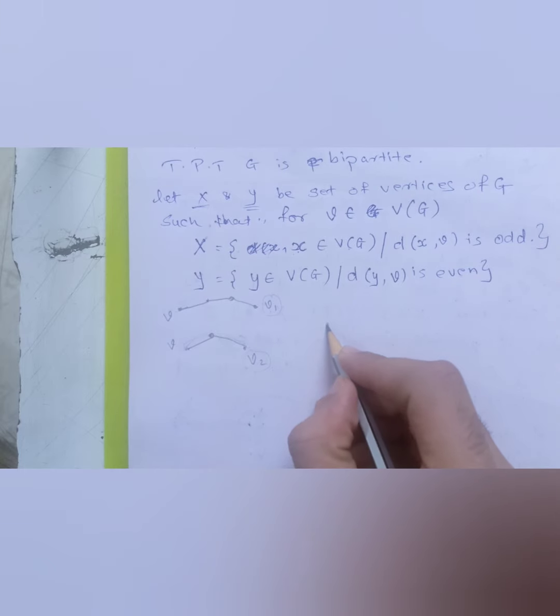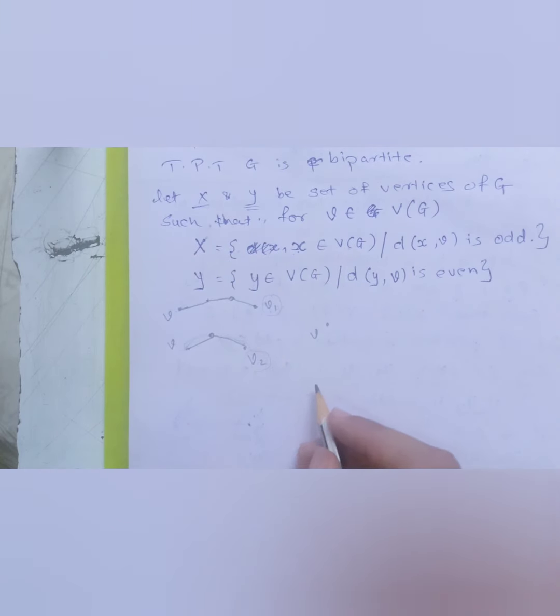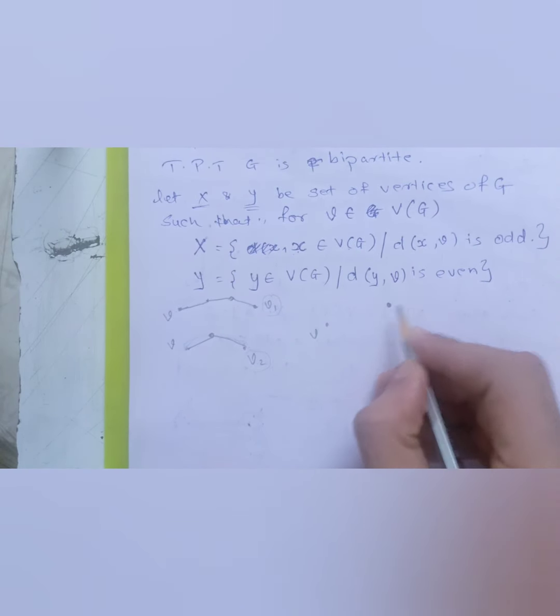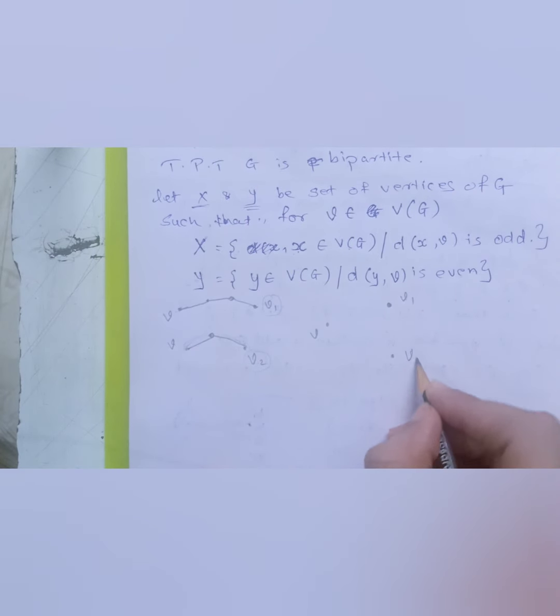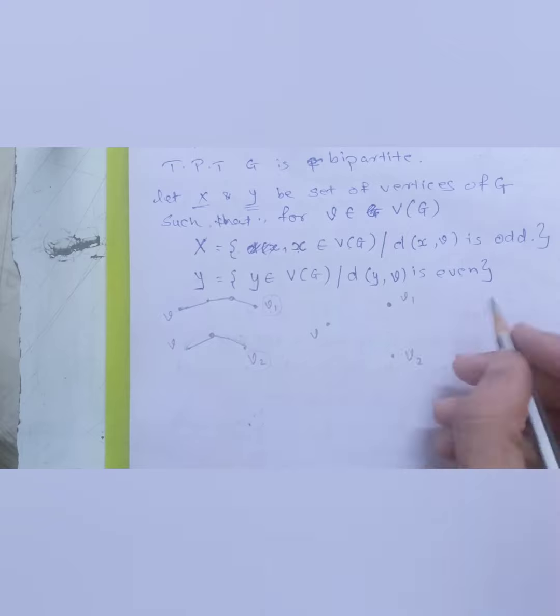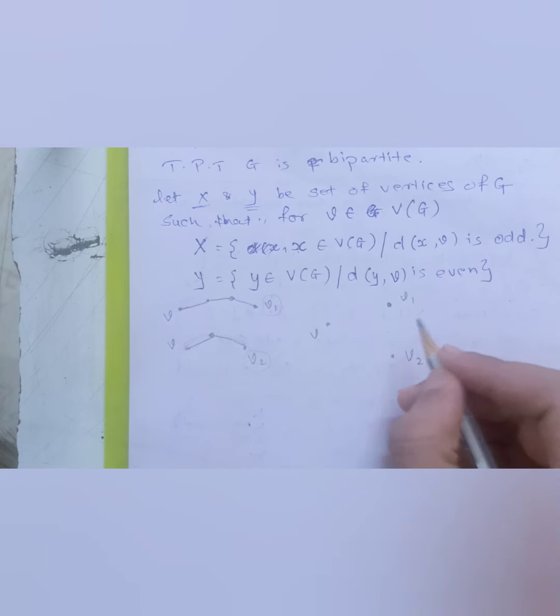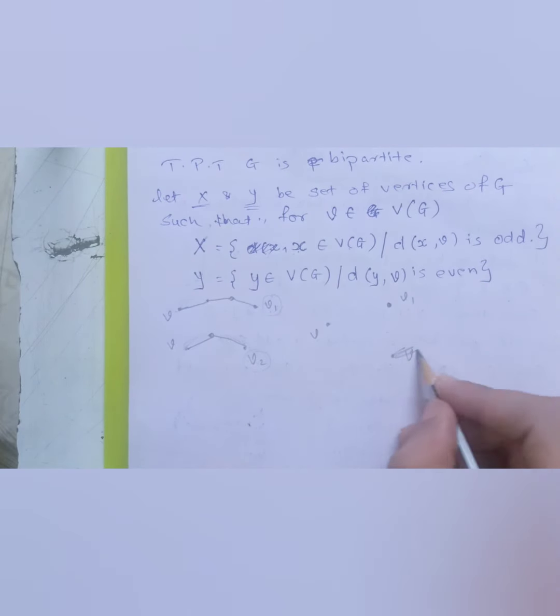Now there comes a question. If this is my fixed vertex V, and let's say we have a vertex over here V1 and a vertex over here V2, let me take just one vertex.